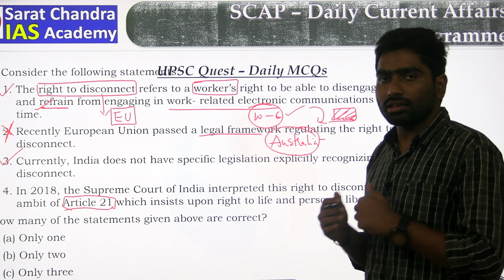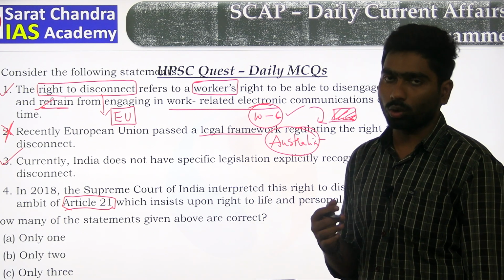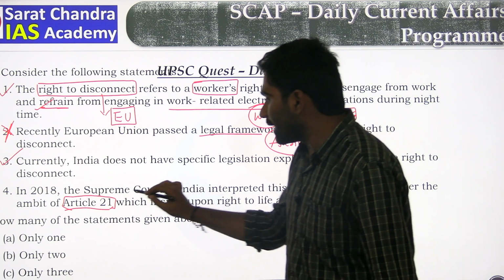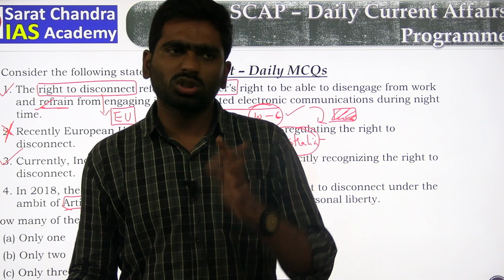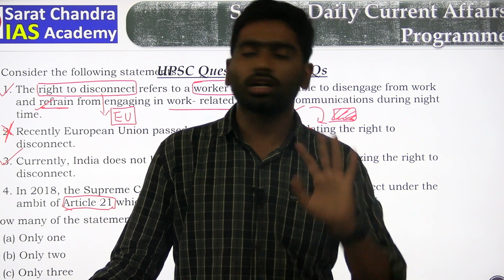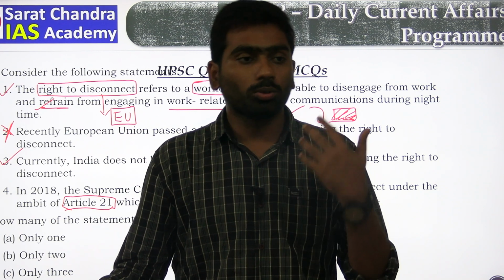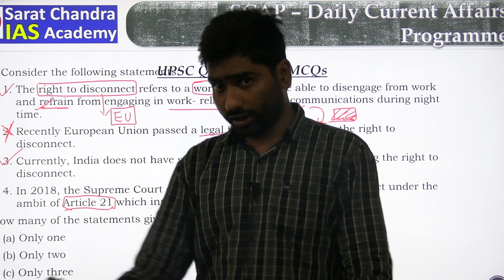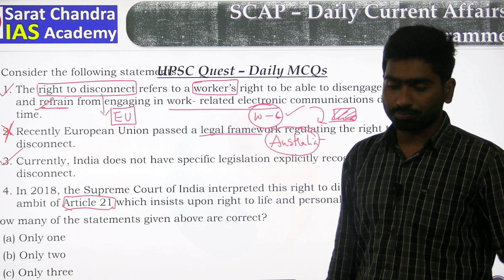Under this right, in various judgments by Supreme Court and High Court, they increased the ambit of right to life. In initial days, most people thought that right to life means just right to life, whatever it may be. Right to life means right to proper environment, right to work environment, everything comes under Article 21.